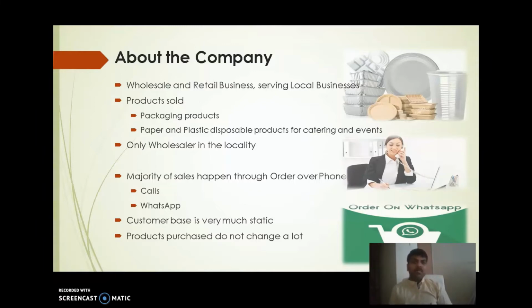So mostly the businesses which are established in the area are going to purchase the similar products from the customer most of the times. And unless there is a new business that is starting up which is relative to the products which are being sold, only then the new customer gets into the business. Otherwise, it's about the same customers who purchase the products from this particular wholesaler.